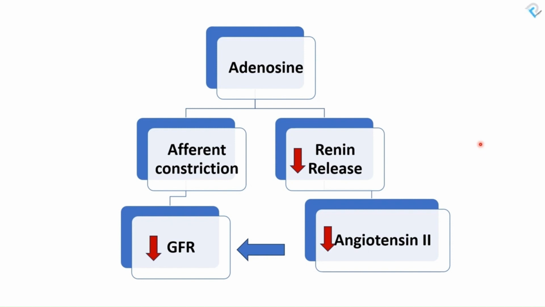In cases of an increase in GFR, the paracrine signal will be adenosine, which causes afferent arteriolar constriction, decreasing GFR.